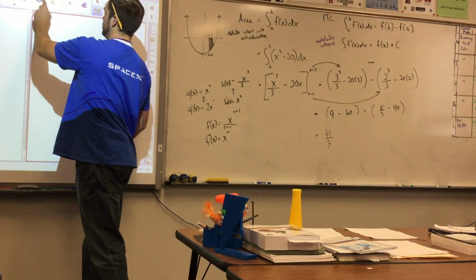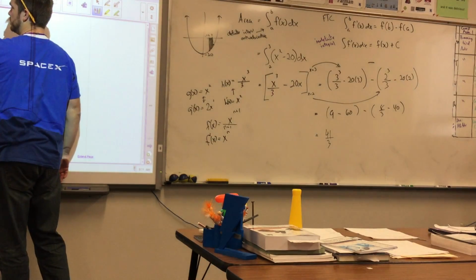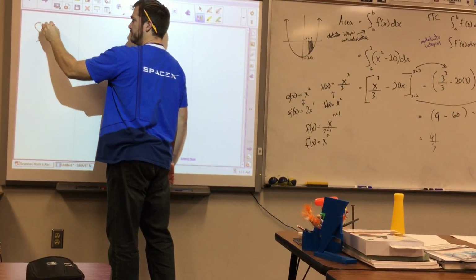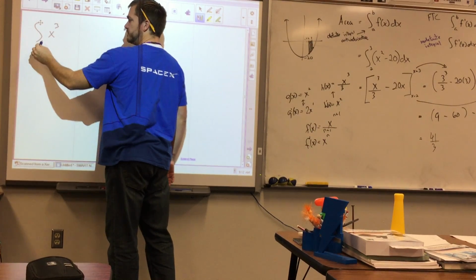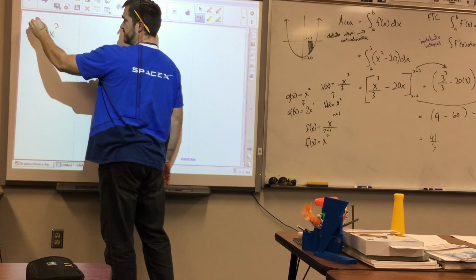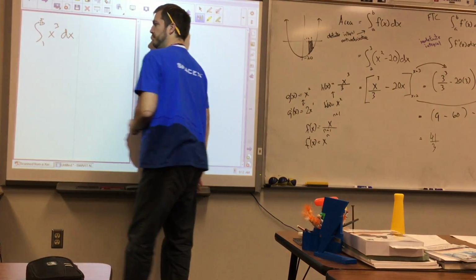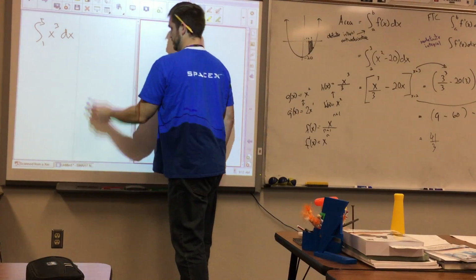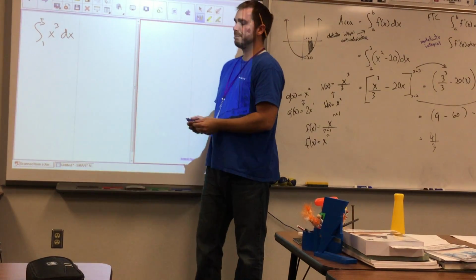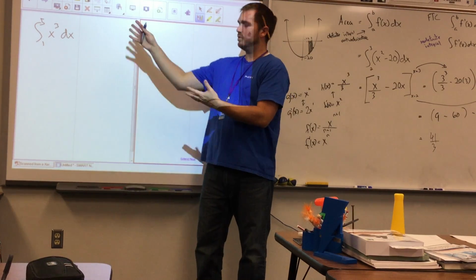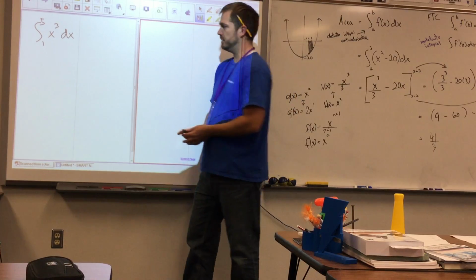So, we'll say the integral, we'll do something a little bit more basic, of x cubed from 1 to 5. Okay. So just throwing up a definite integration problem there.